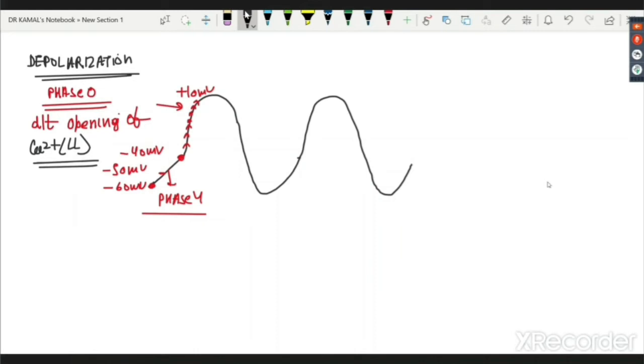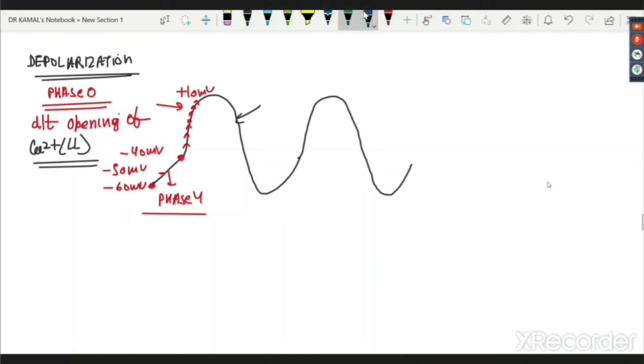So, a very important question for the exam. Which channel is involved in the opening, or the depolarization, of the SA node? Please remember, for depolarization of the SA node, they will always give you an option of sodium, which is the wrong answer. It is due to the same channel, calcium long lasting.